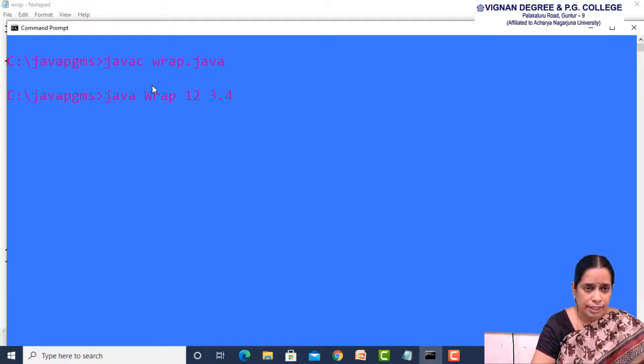This is the output. Initially it is displaying what elements are present here. Elements passed are 12, 3.4. 12 is saved in args[0] and 3.4 is saved in args[1]. 12 is converted into integer and 3.4 is converted into double. And finally both these two are multiplied, and so the result obtained is the product is 40.8. This is the output for our program.